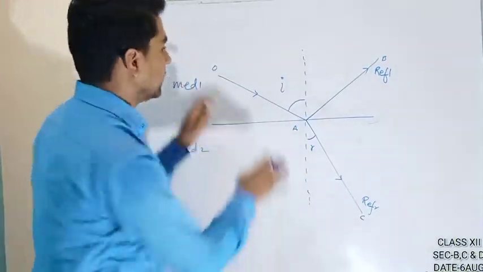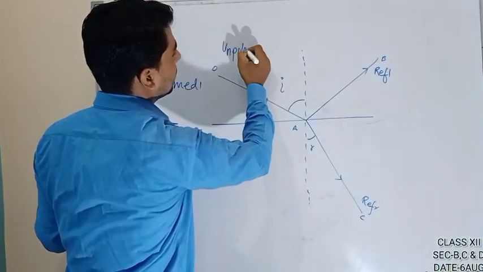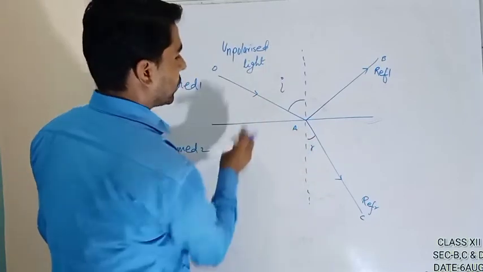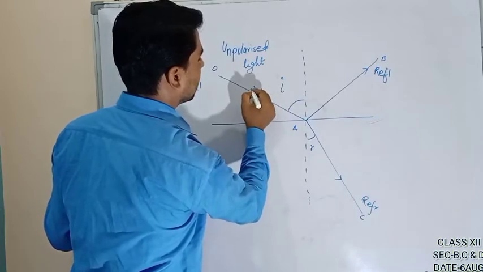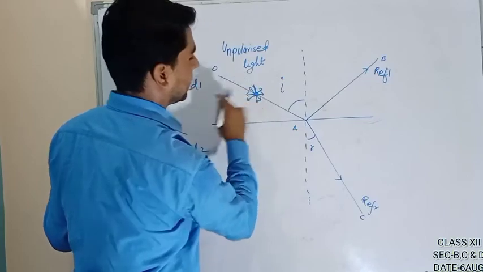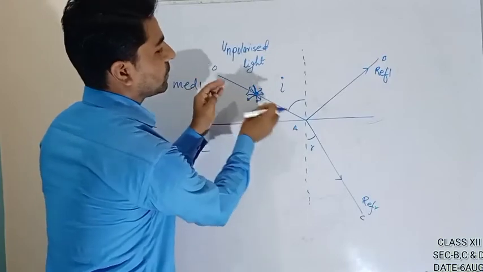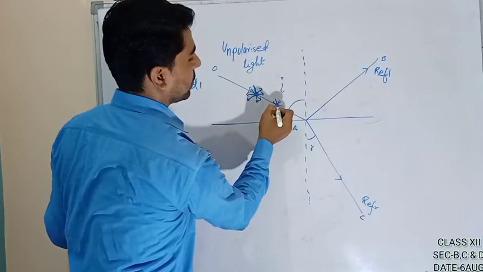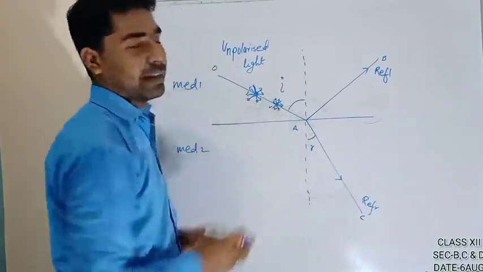The new thing is that this light I am taking as unpolarized. So this light wave is unpolarized, so the vibration will be in every direction. Like this, as you can see, the vibration is in every direction, not only at this point. I'm not going to draw at every point. So this is proceeding in this direction.